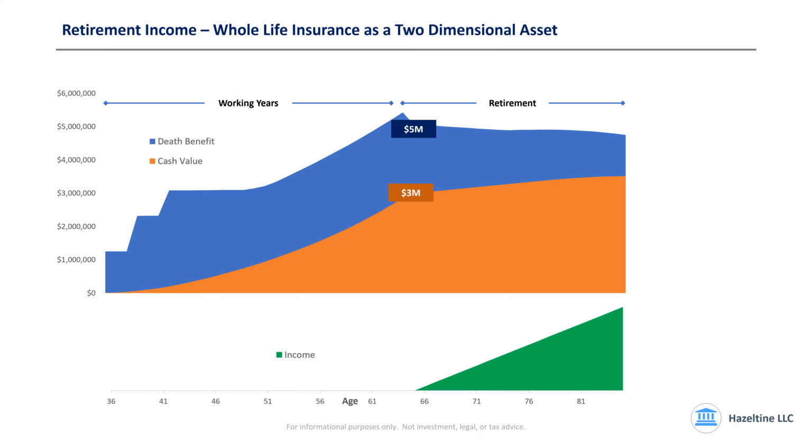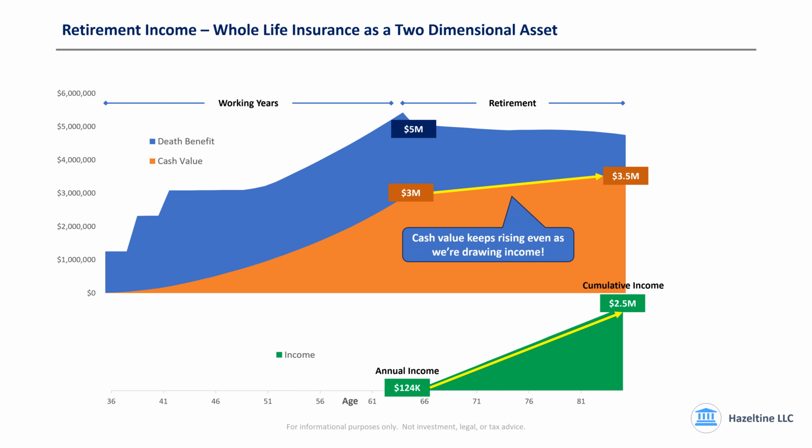But notice what I'm showing you also: income. We are taking income of $124,000 a year from this policy over the course of 20 years, which means we take $2.5 million of income cumulatively out of the policy, tax-free, without taking on any market risk, over the course of 20 years of retirement. So we started with $3 million in cash value. What does that do to our cash value? Notice our cash value went up over the course of those 20 years. Our net cash value went up from $3 million to $3.5 million. So our cash value keeps rising even as we're drawing income.